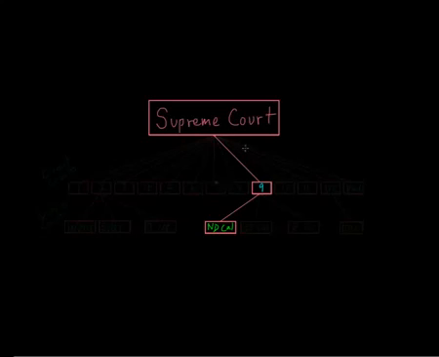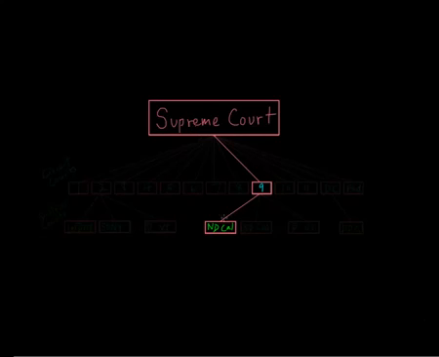Now that we know the structure of the federal court system, and we know that the higher courts can review the decisions of the lower courts, let's take a closer look at what the individual court levels do. To do that, let's just focus on one court for each level. So from our federal court system diagram, I've just highlighted the District Court of the Northern District of California, the United States Court of Appeals for the Ninth Circuit, the Ninth Circuit Court, and the United States Supreme Court.